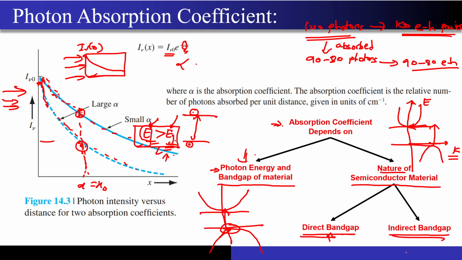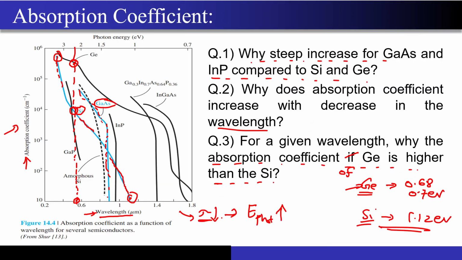Correct? So for gallium arsenide, gallium phosphide or indium phosphide, the absorption coefficient will be much higher than that of silicon and germanium. And also, if the band gap of the material is lower, then the absorption will actually be good for the same intensity of light.